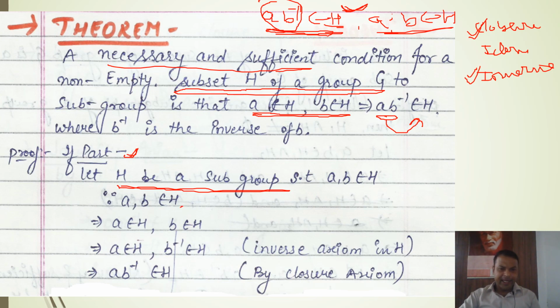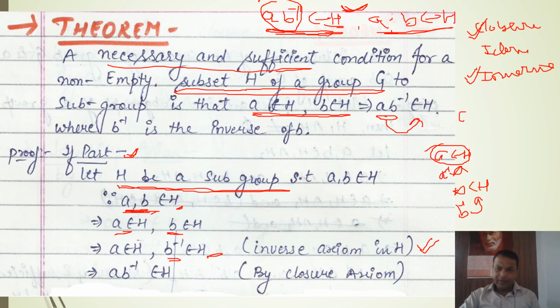Let this subset H have two elements A and B. Because it is a subgroup, if A belongs to H, then its inverse will be available. So it is obvious that A inverse will also belong to H, because it is a subgroup. If B belongs to H, then it is obvious that B inverse will belong to H. So we are taking only these two results. A belongs to H, and if B belongs to H, then its inverse will also belong to H. This is the inverse axiom in a subgroup.